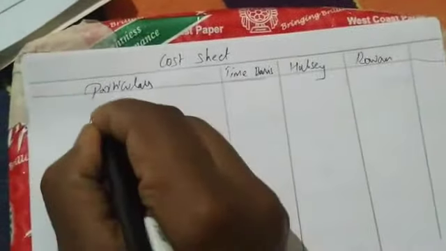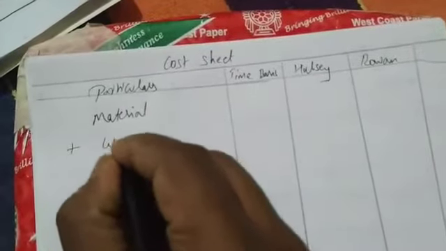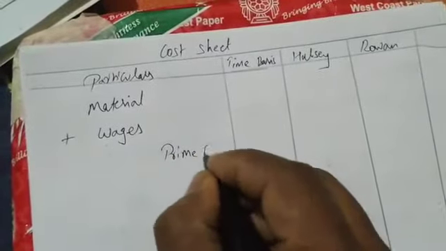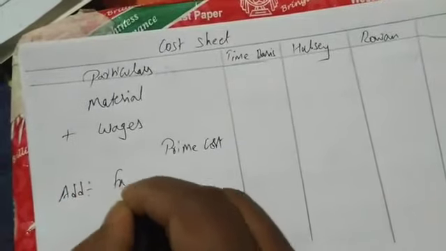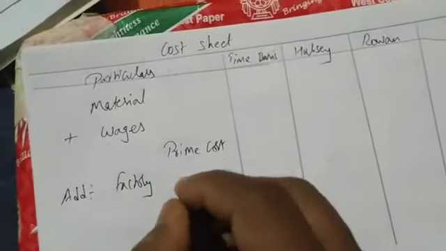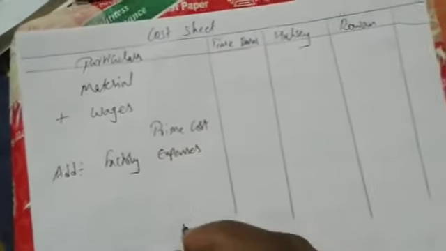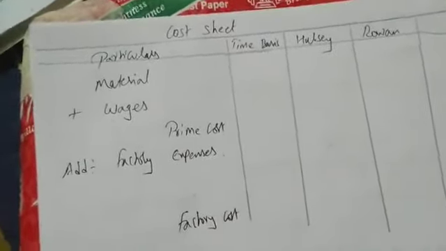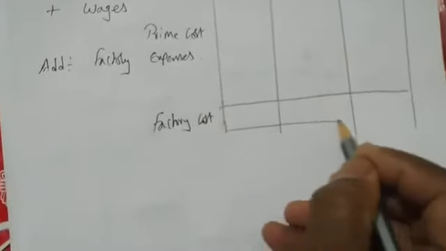How to find out factory cost? We know the format. Material plus wages gives prime cost. Then we add factory overheads, or factory expenses, and we get factory cost.